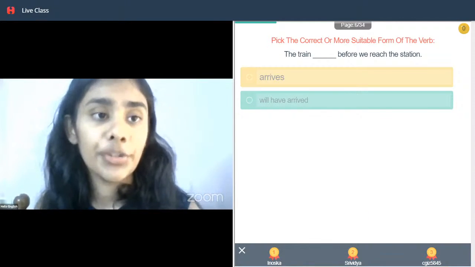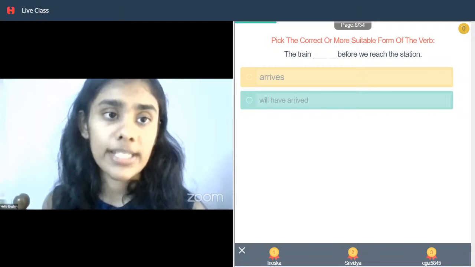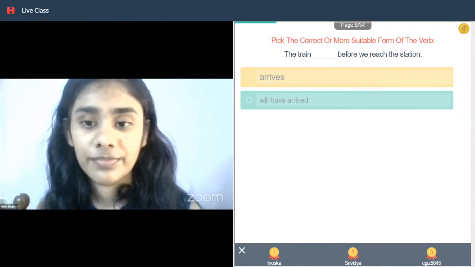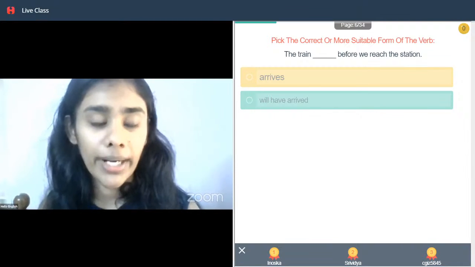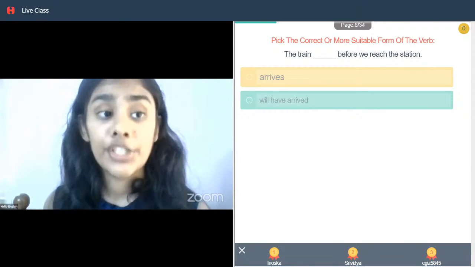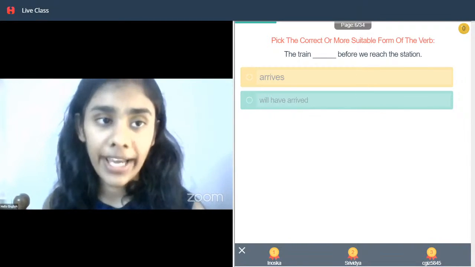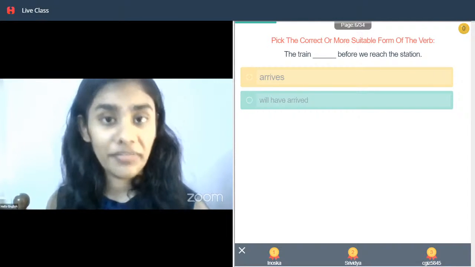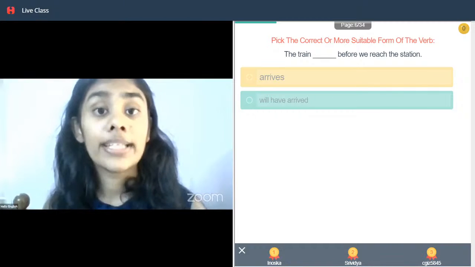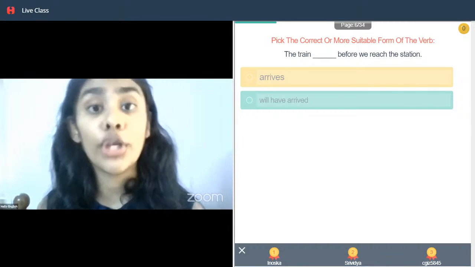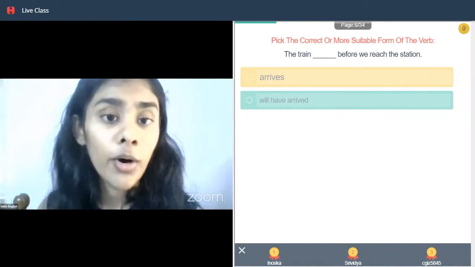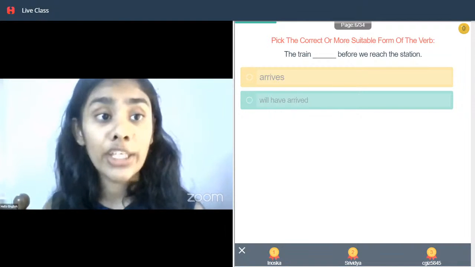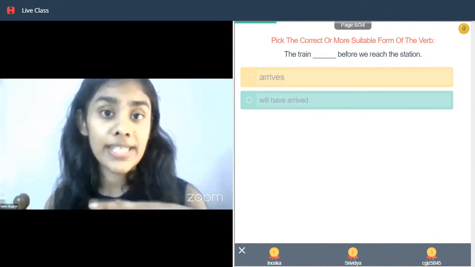The train dash before we reach the station. So what is the answer here? Good job, Sri Vidya. CG is well done. So in this case too, the train will have arrived before we reach the station. So we have to use the perfect tense in this case, because this is something which will happen before you reach there. Always remember, perfect tenses are used to show activity which has happened before.